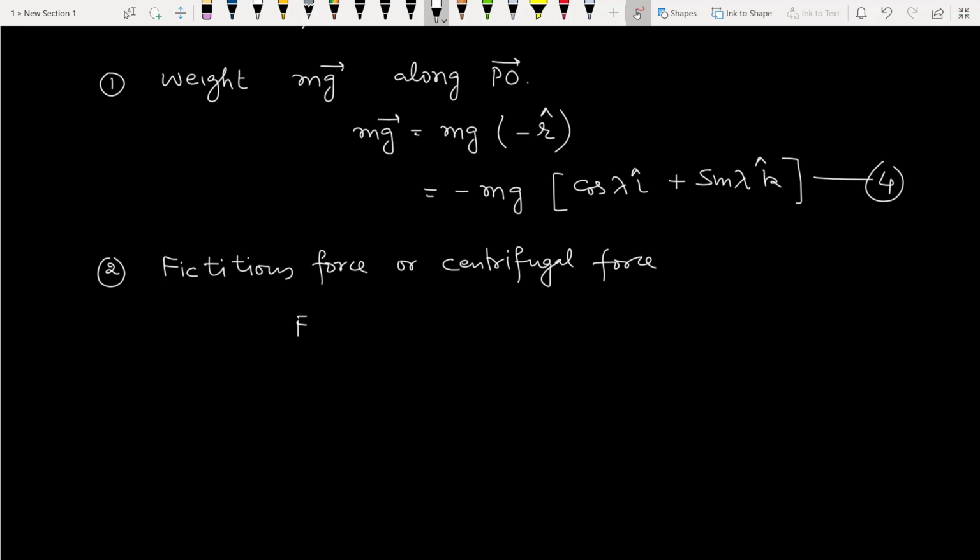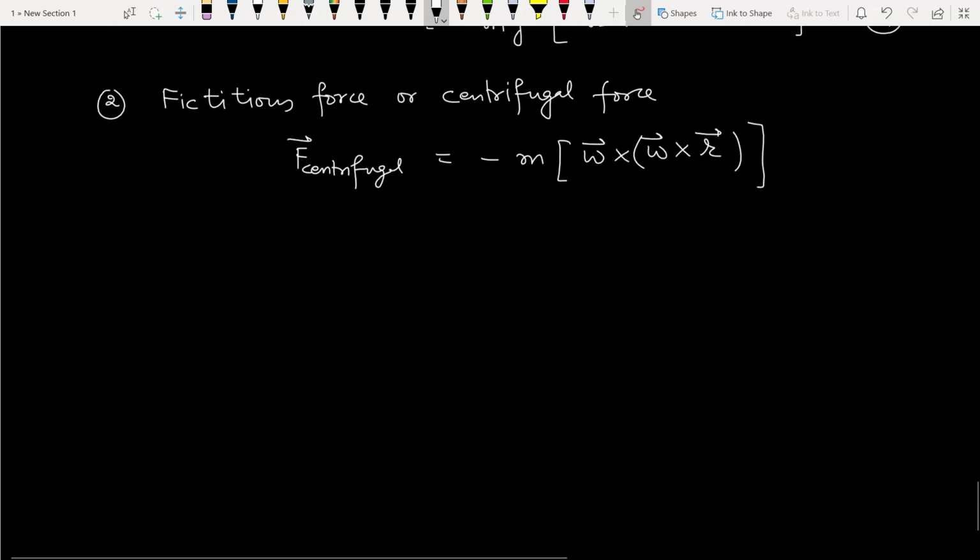So here we substitute the various values and obtain the formula for it.